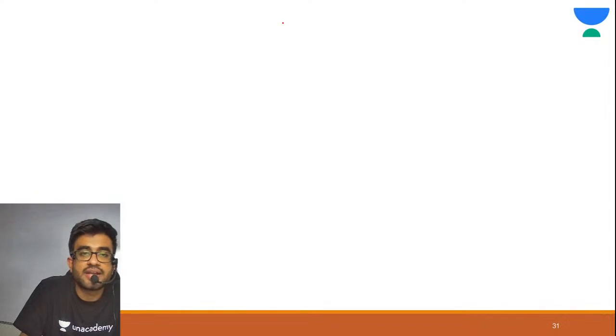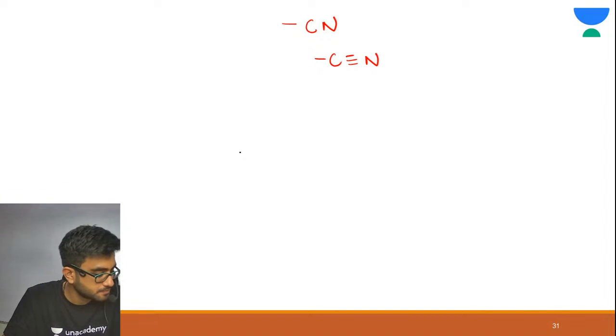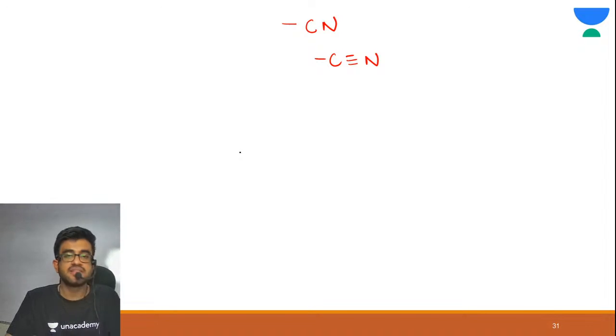Alright. Now tell me CN. C triple bond N. Would this show minus R or not? Will this CN group show minus R or not? Everyone give me an answer in the chat section. Come on, everybody needs to be active.